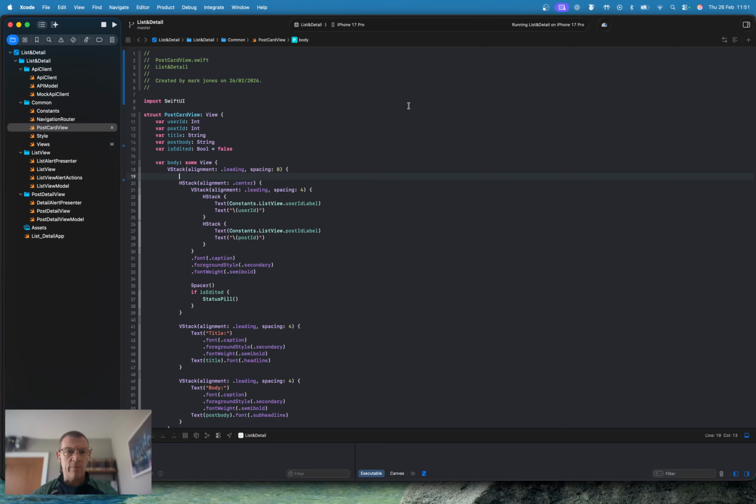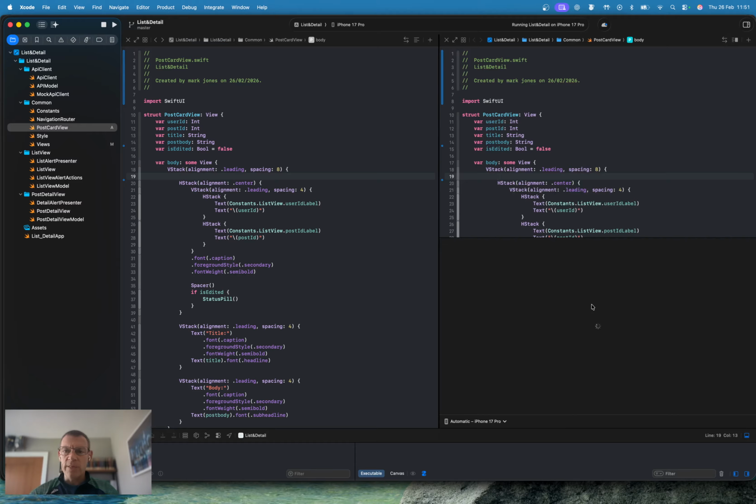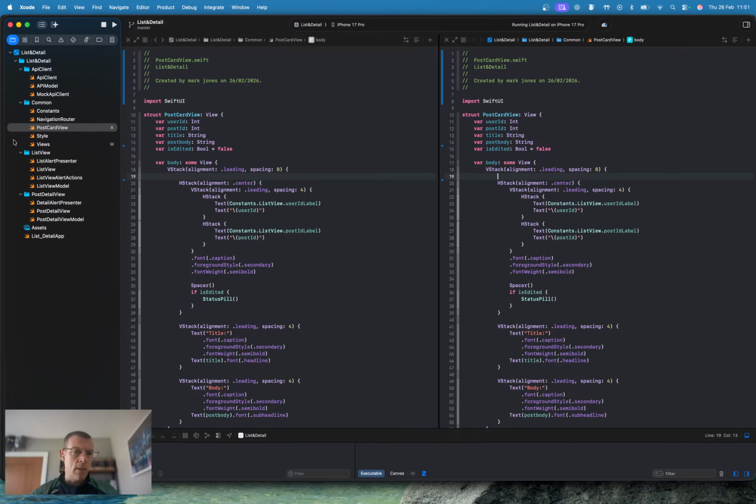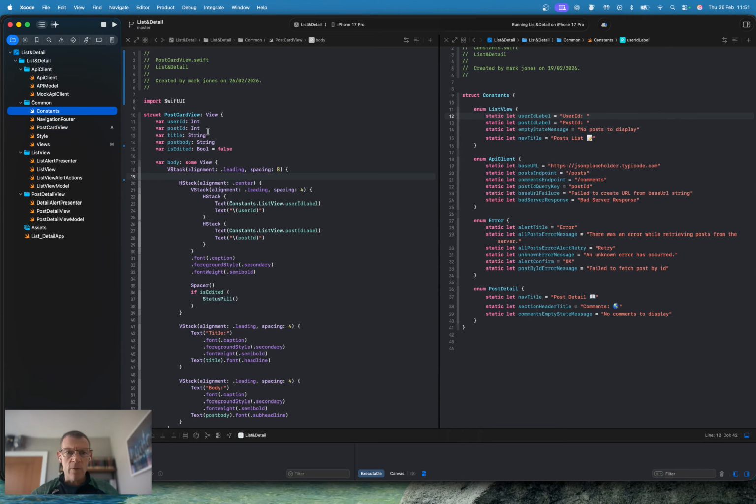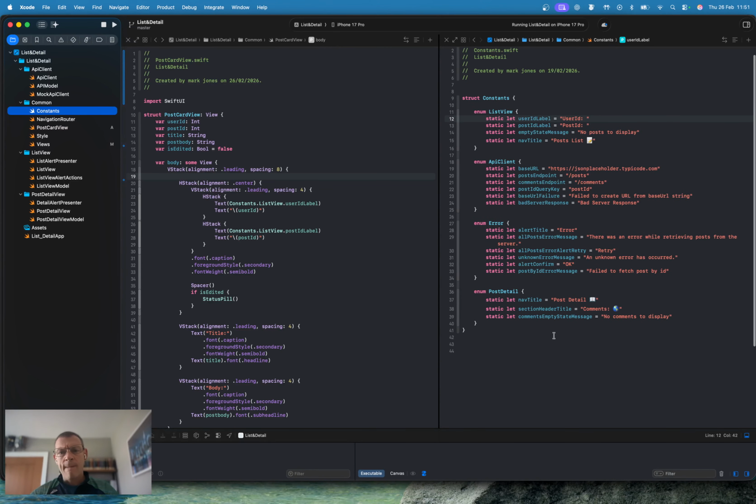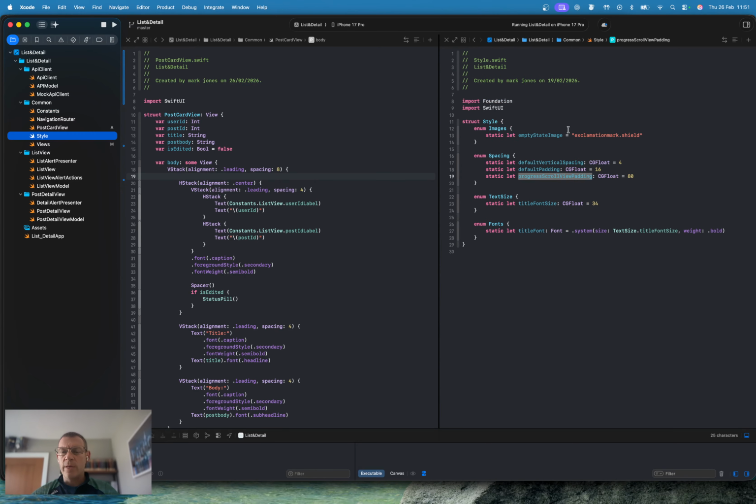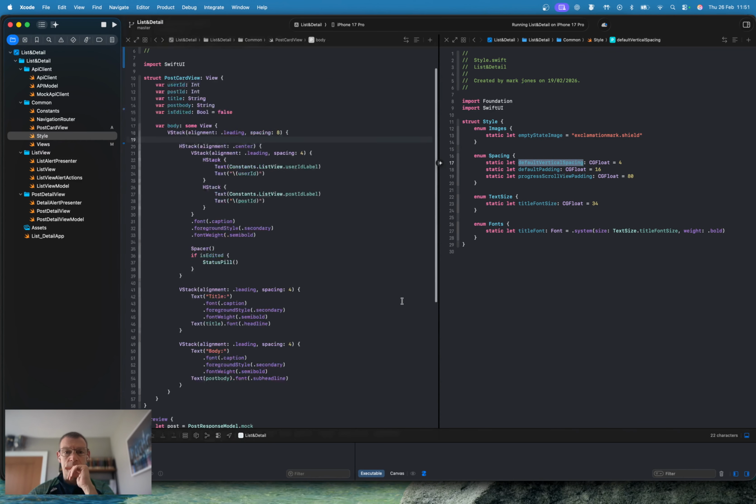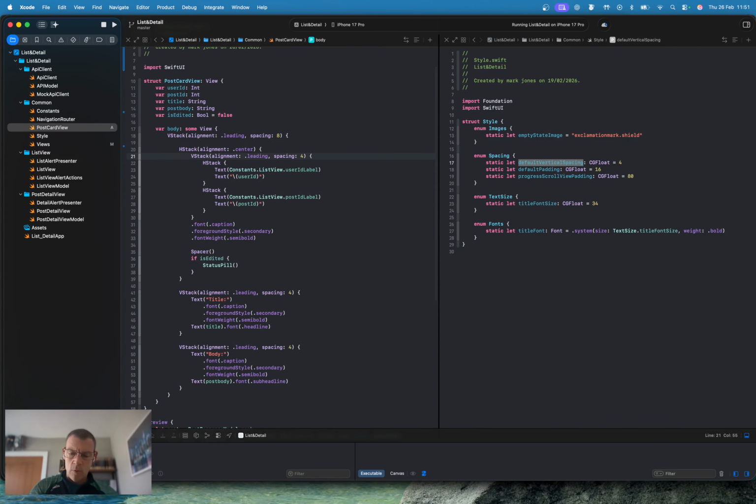So let's extract some of these. Give me a new panel on the right, not that panel. And in here, I'm going to put our constants. I can find them. There they are. So the list view. Okay, style. First of all, let's go here. So spacing, our default vertical spacing. Okay, so great. That's what we're doing here.